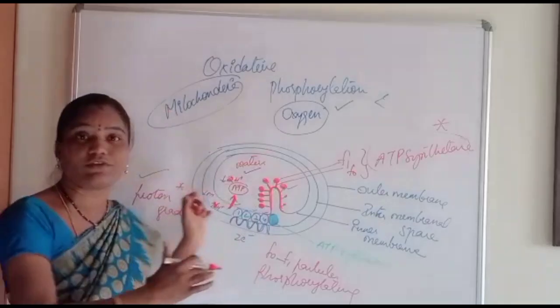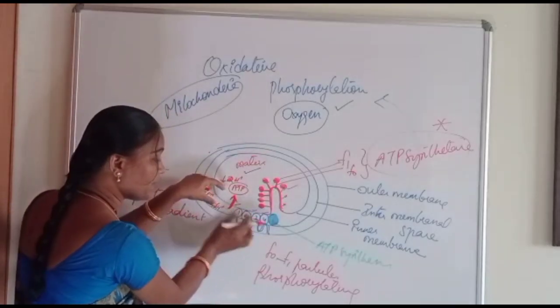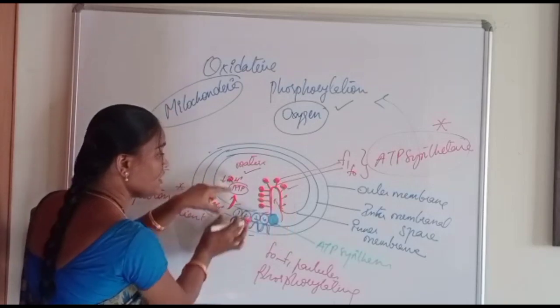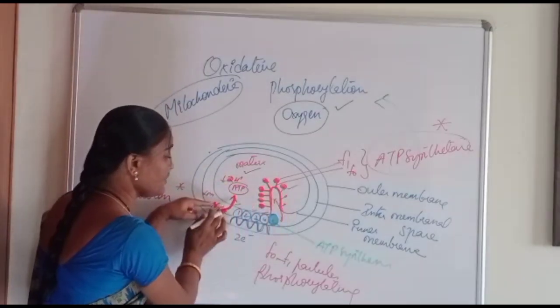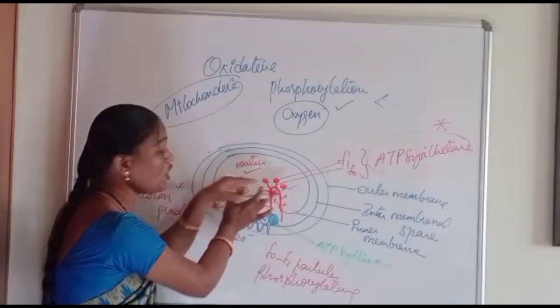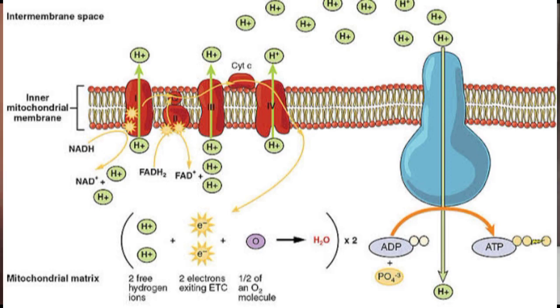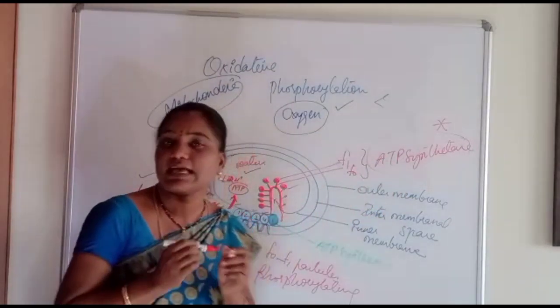This is an overview of oxidative phosphorylation. Through this channel your ATP is synthesized, and coupled with the electron transport chain the high energy ATP molecule is synthesized with the help of the F0 F1 complex. These are the two important components of the ATP synthetase enzyme.